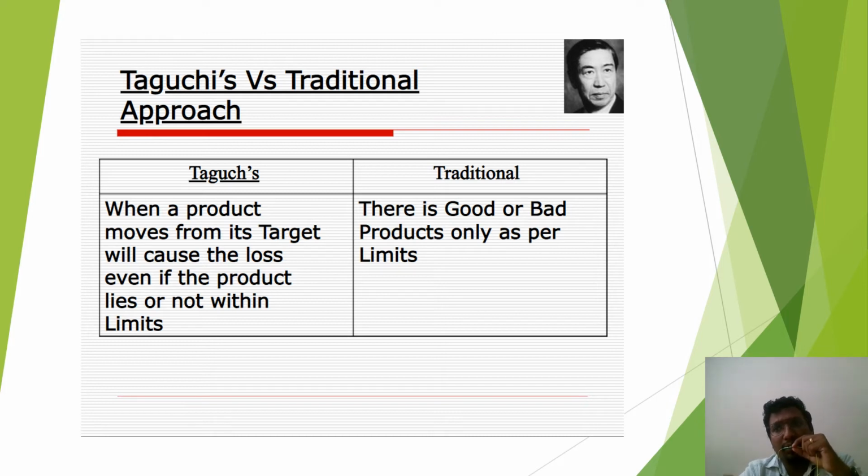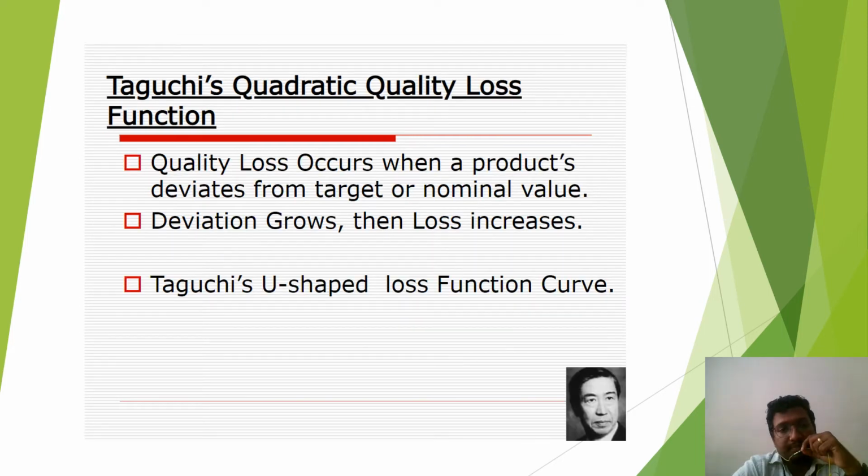Taguchi aims to produce a product at the exact specified value, that is called the target value. If a product is to be manufactured with a dimension of 20 millimeter, it is to be manufactured with a dimension of 20 millimeter. So no tolerance level should be allowed. That is what Taguchi is aiming at in the Taguchi quality loss function. The Taguchi quadratic quality loss function says loss occurs when a product deviates from the target or nominal value. When the deviation grows, the loss keeps on increasing. This is explained perfectly with the help of Taguchi's U-shaped loss function curve.